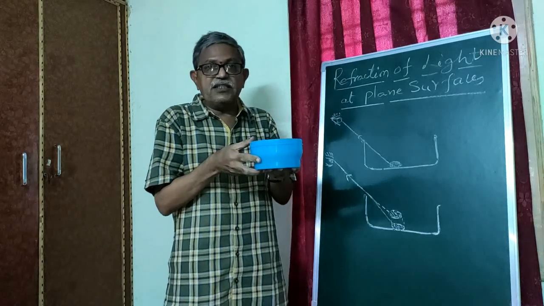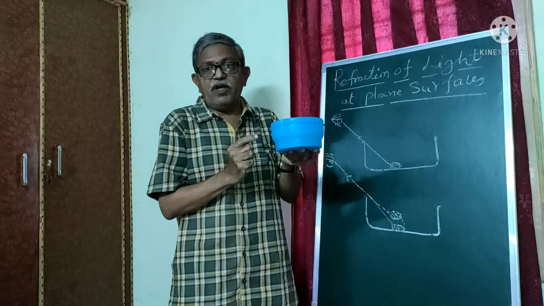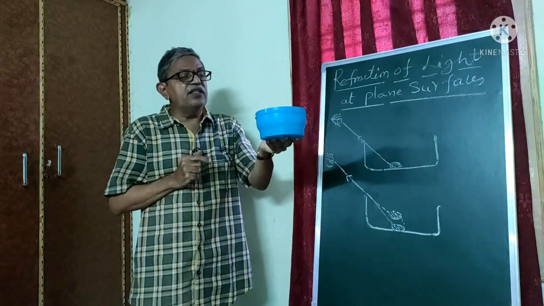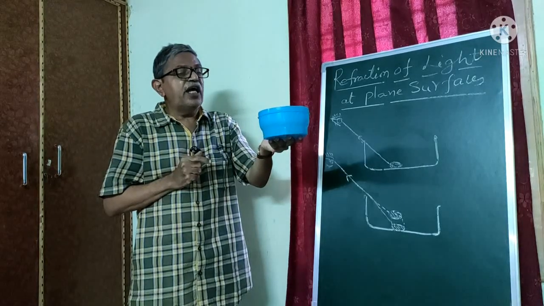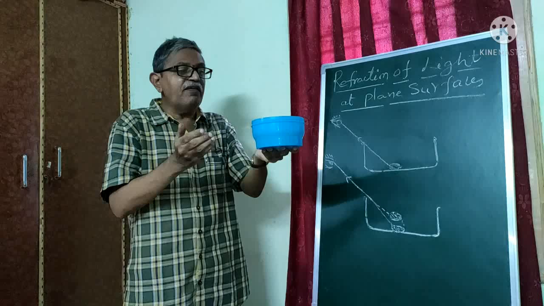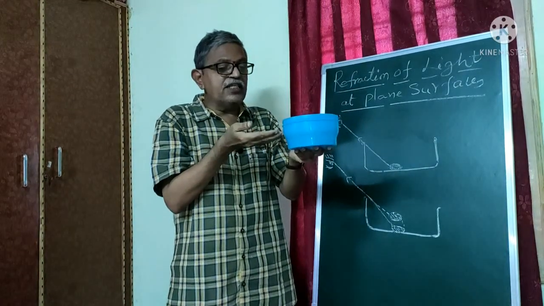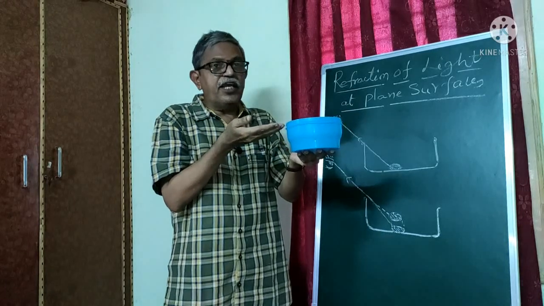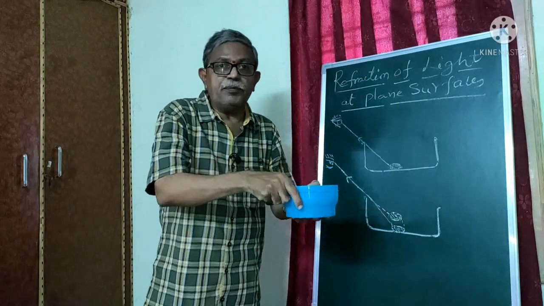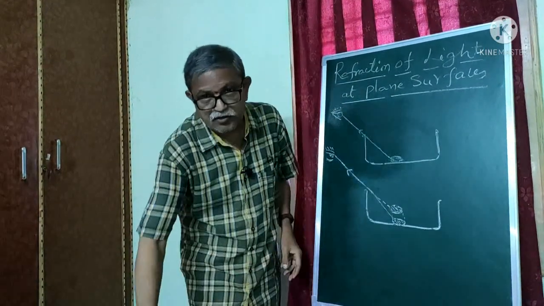First, I have kept the coin in this vessel with opaque walls. In that position, when I am standing away from this vessel, I am unable to see that coin. But whenever I pour the water, progressively the coin is appearing. After a few seconds, it came into my view. In the first instance, why has it not appeared in the visible region of my eye? That is the first question.